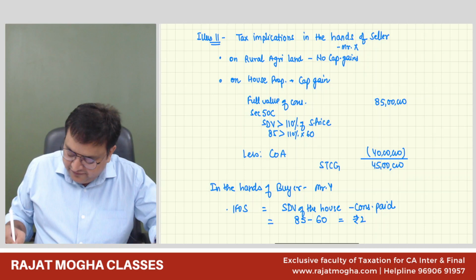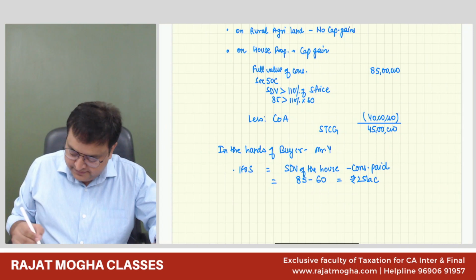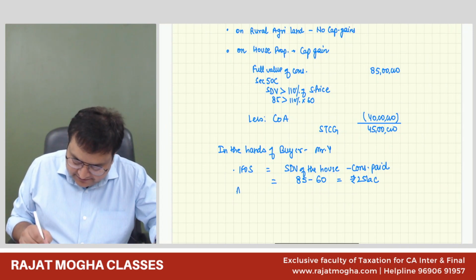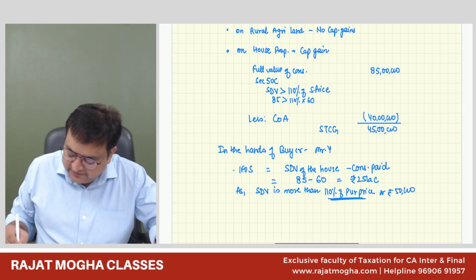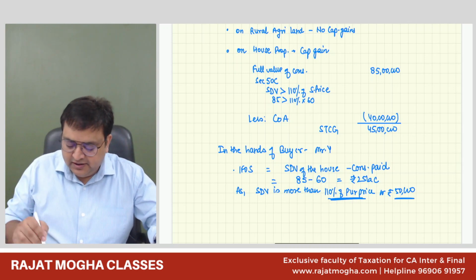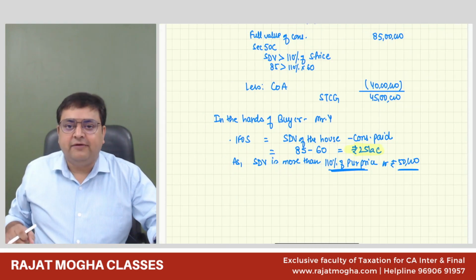So rupees 25 lakh would be his IFOS income, and you can write it as stamp duty value is more than 110% of purchase price, or rupees 50,000. See, the difference is more than 110% of the purchase price and 50,000. Therefore, we are making 25 lakh taxable in your hands as your IFOS income. Everybody's okay with this?